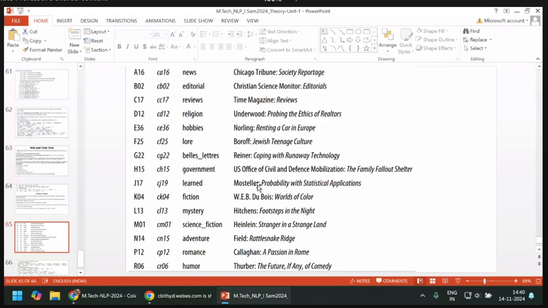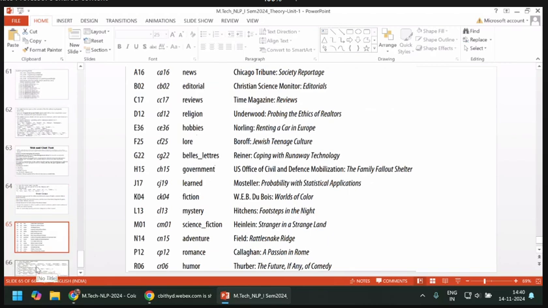These are only some of the file texts we use here. Almost there are 500 texts. You can see that there is no repetition of this one. So A, B, C, D, F, and so on. With A there may be so many, with B, with C, so many texts are there.